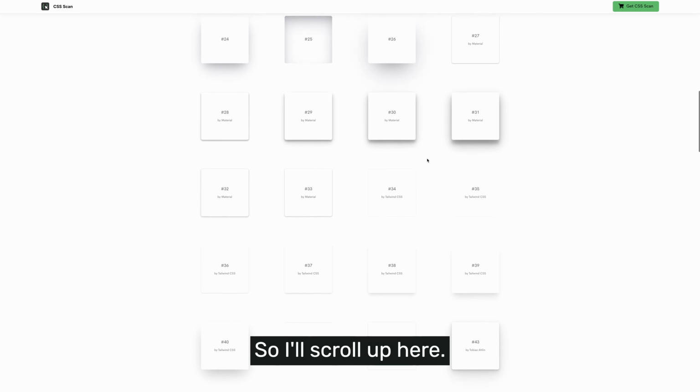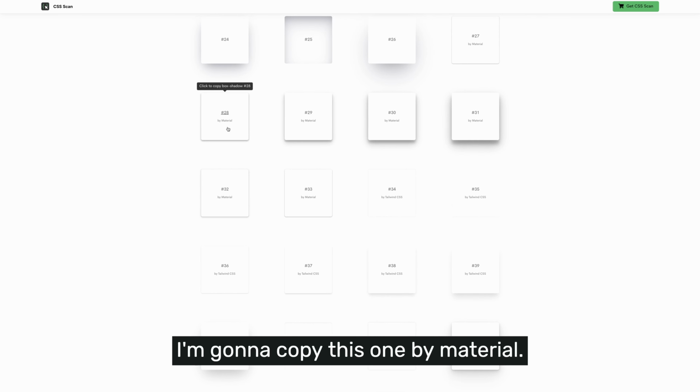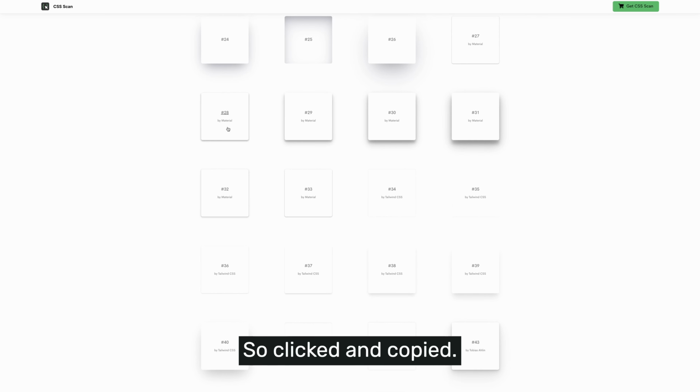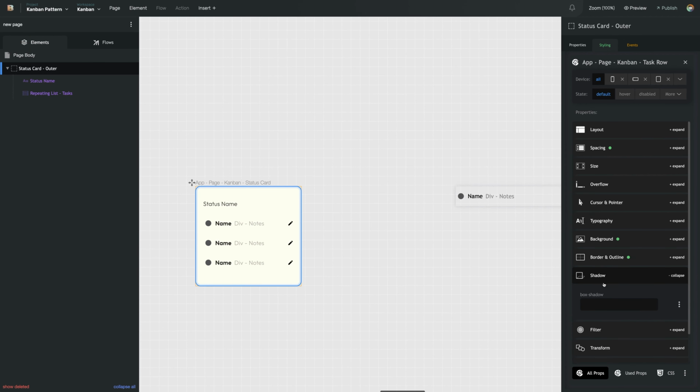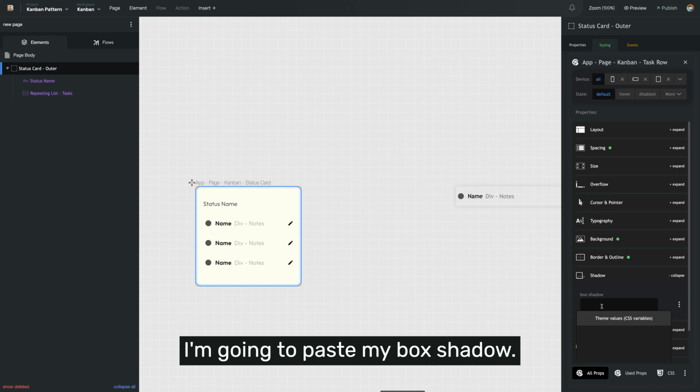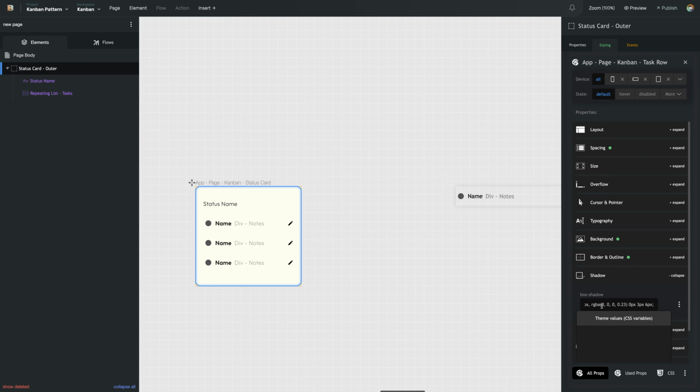So I'll scroll up here. I'm going to copy this one by material. So clicked and copied. We'll go right back into Bildr. I'm going to paste my box shadow directly in here.